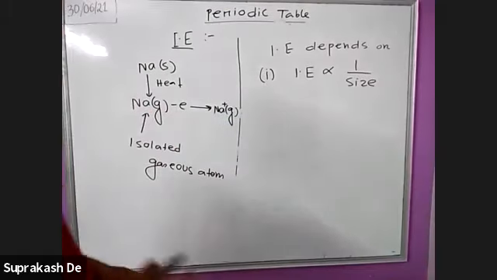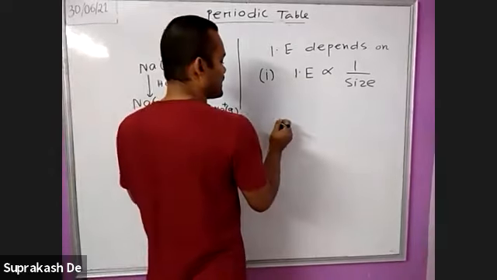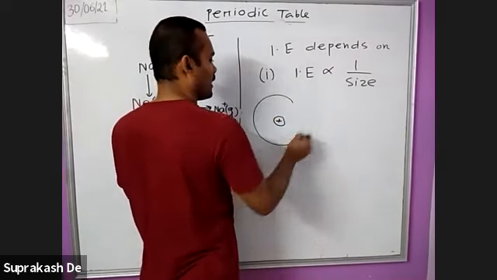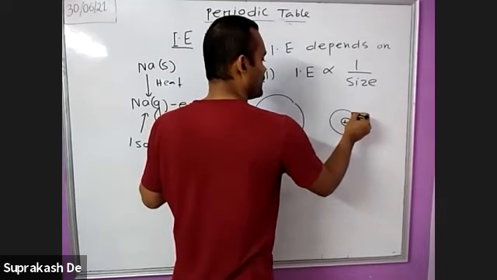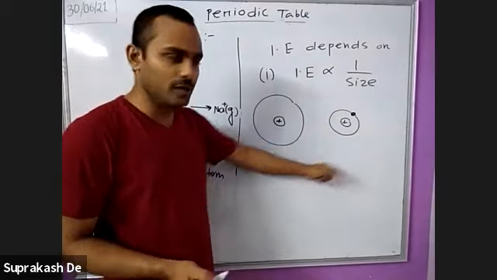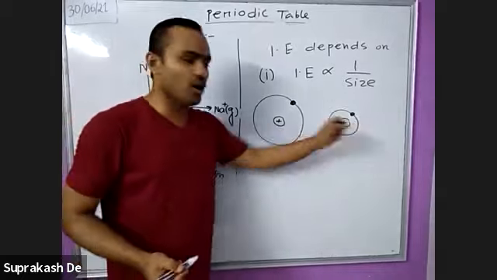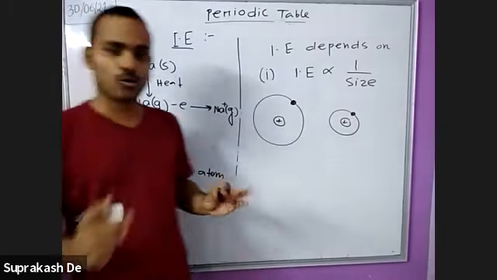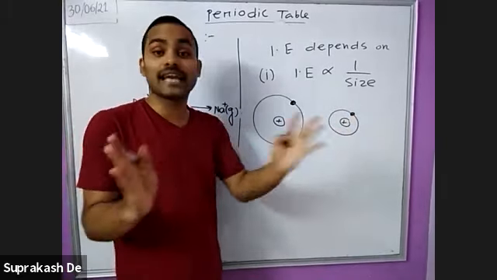How can we explain? If you remember the definition, then this is clear to you. I am drawing one atom, and I am drawing another atom. So here the size is smaller, and here the size is bigger. If the size is small, then what happens? The force of attraction between the electron and the nucleus is greater.